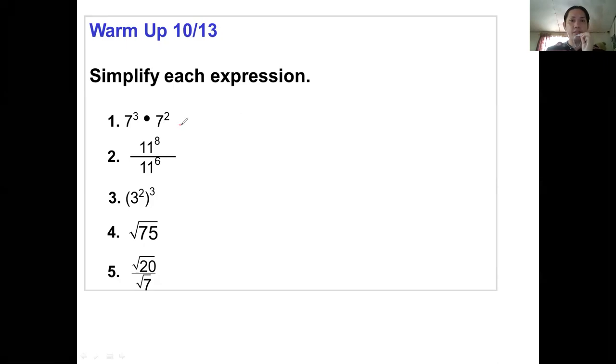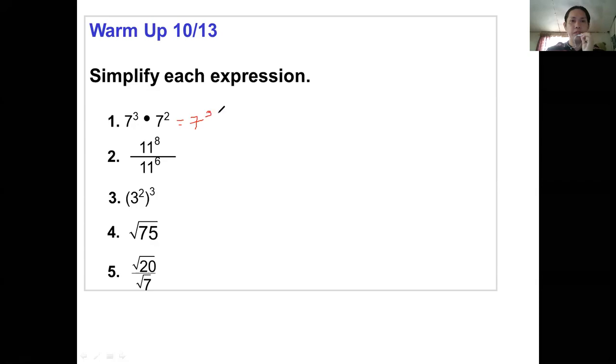I'll just write it so that you can follow. 7 to the power of 3 plus 2. That gives us 7 to the power of 5, which is 16,807. Okay, so that's how we simplify number one.